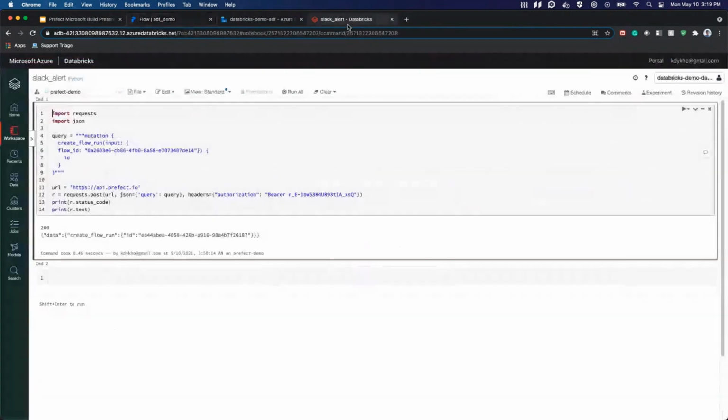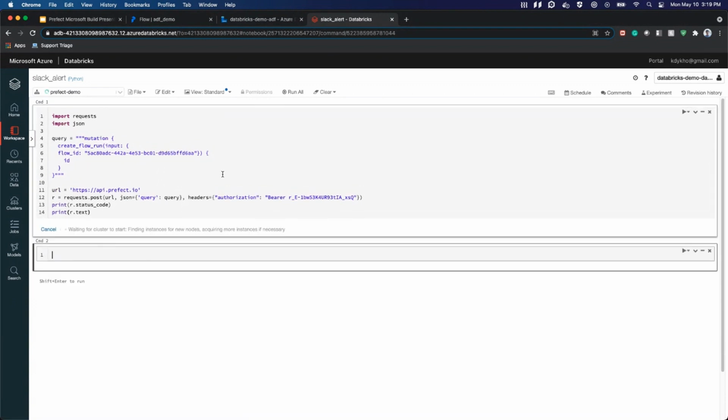And I'm going to copy that and replace this. Now this is good. I'm just going to save this by running it. And then we should see another message pop up on Slack.